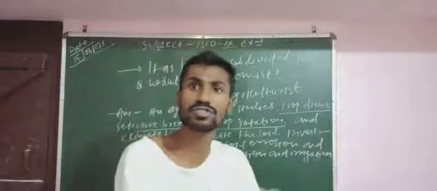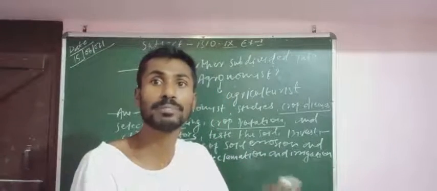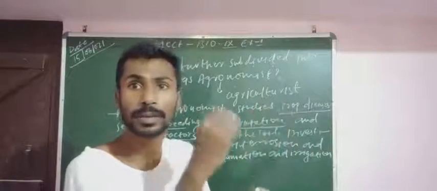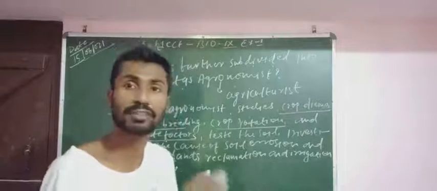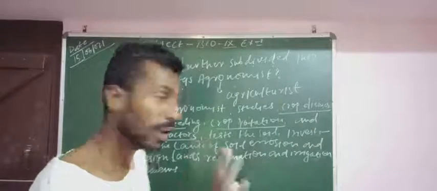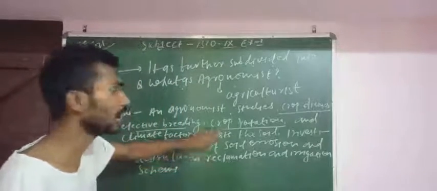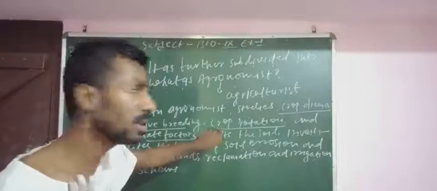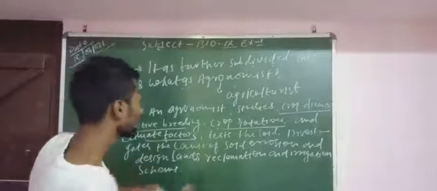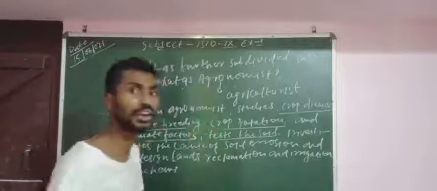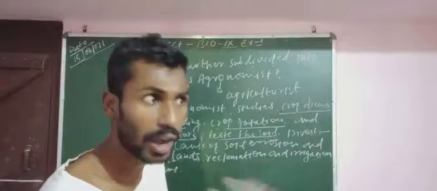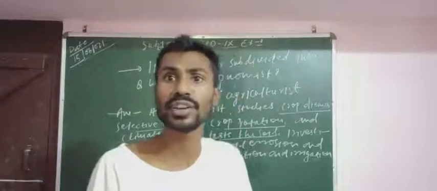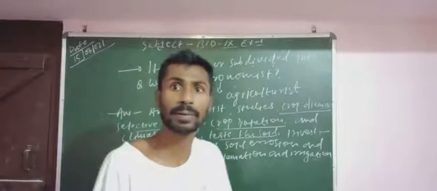Crop rotation means changing the production of crops, that means we can produce different kinds of crops in the same field. They also test the soil, that means the quality of soil: whether the soil is highly salty or highly acidic, and whether the nutrients that are important for the soil are present or not.